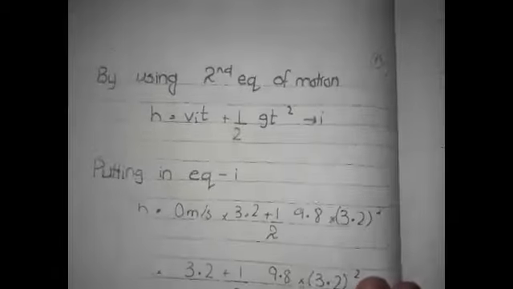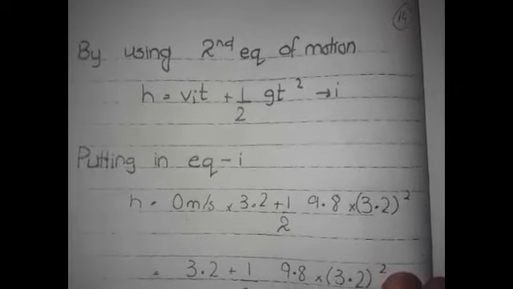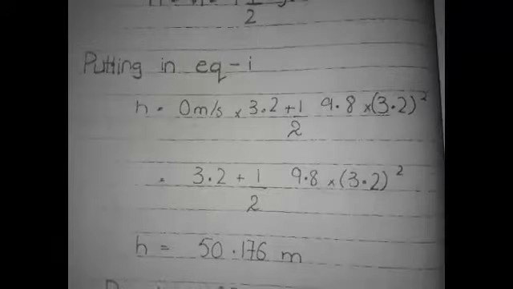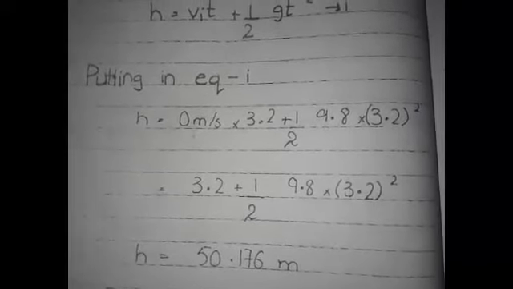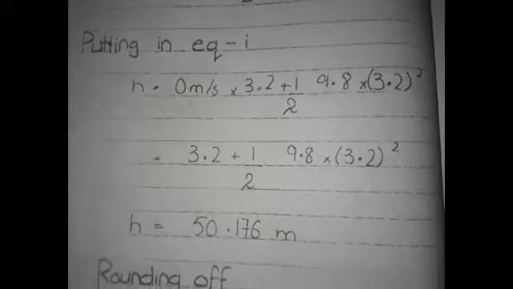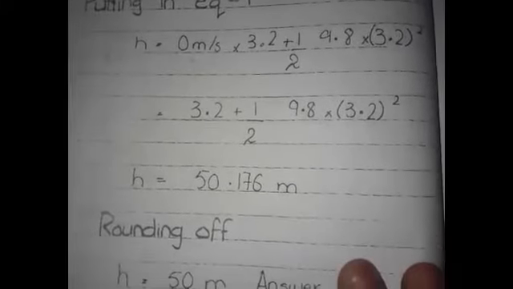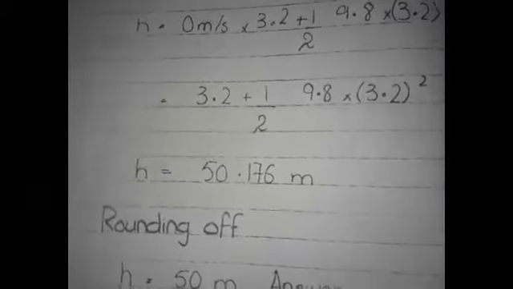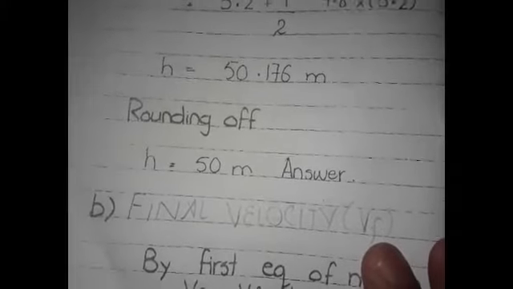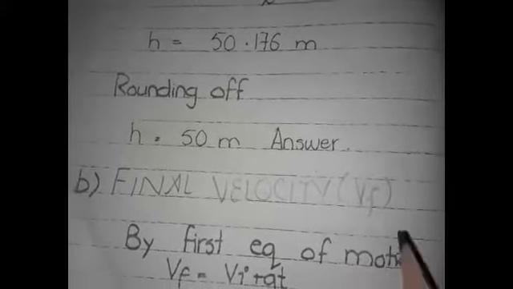First we find the height by using the second equation of the motion. H is equal to Vit plus half gt square. Putting in equation number 1, h is equal to 0 meter per second multiplied by 3.2 plus half 9.8 multiplied by 3.2 second square. H is equal to 50.176 meter. Rounding off, it gives us 50 meter.